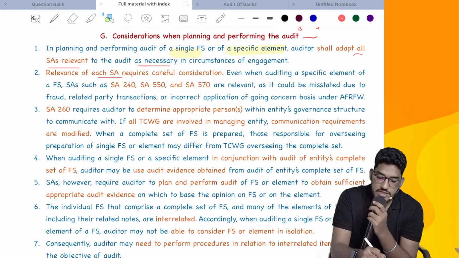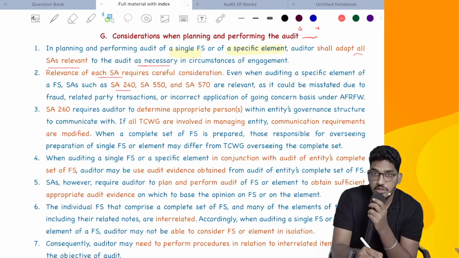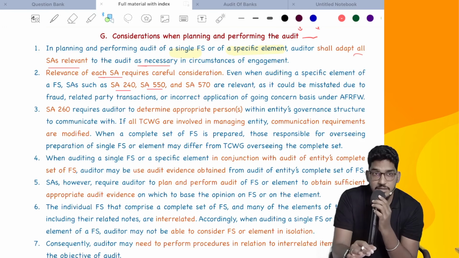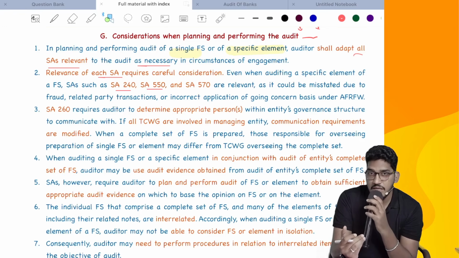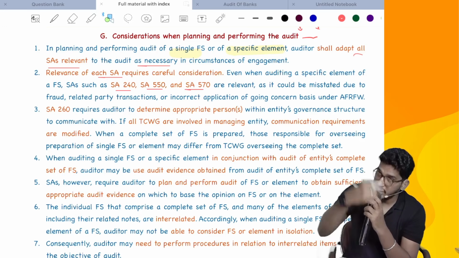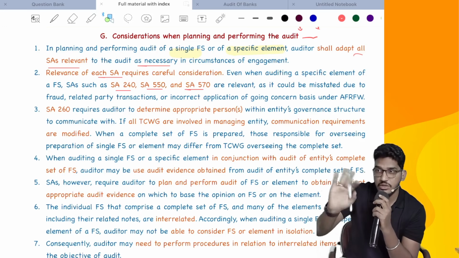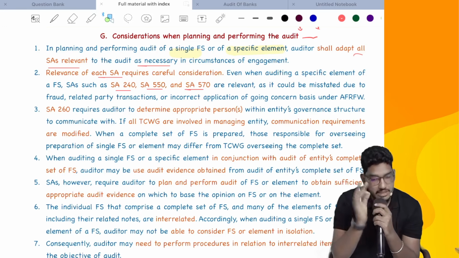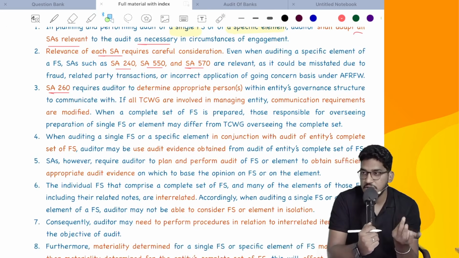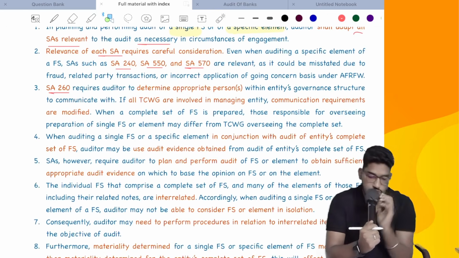You might be required to consider SA 240 on fraud, in whatever element you are conducting the audit, if that element might contain a fraud. If the item you are auditing contains a related party transaction, SA 550 you have to comply with. If your item is related to going concern matters, not always, but if related, then you have to comply with SA 570. And like any other entity, you need to comply with the communication requirements given under SA 260.